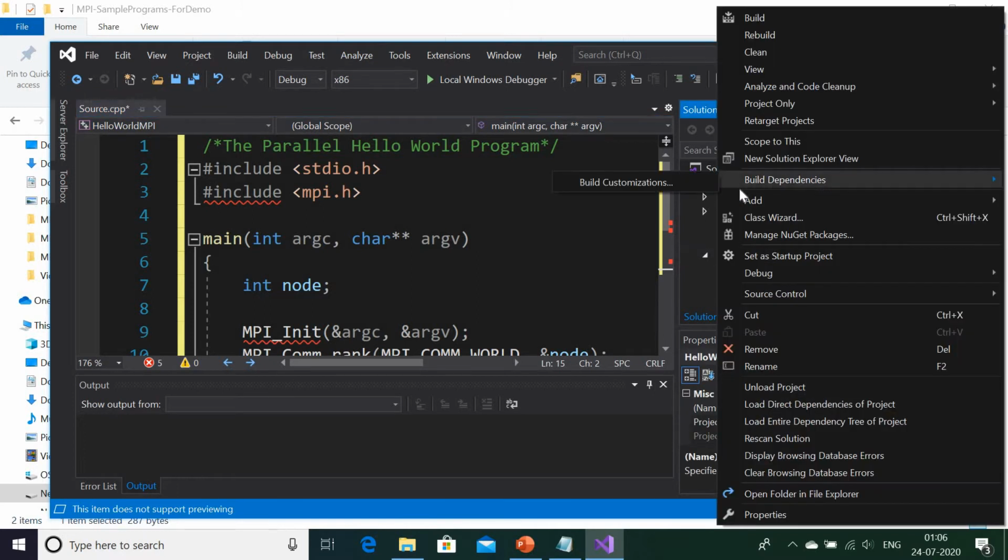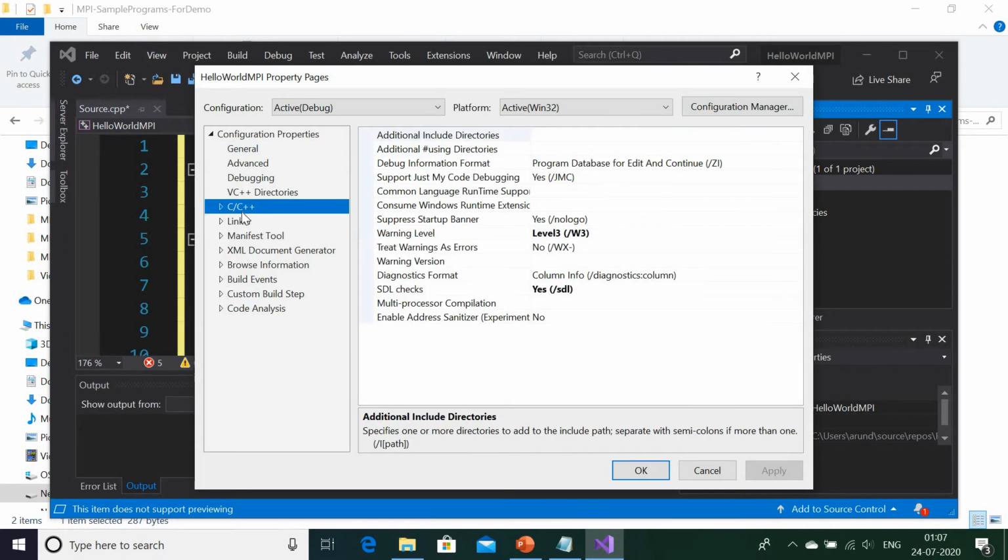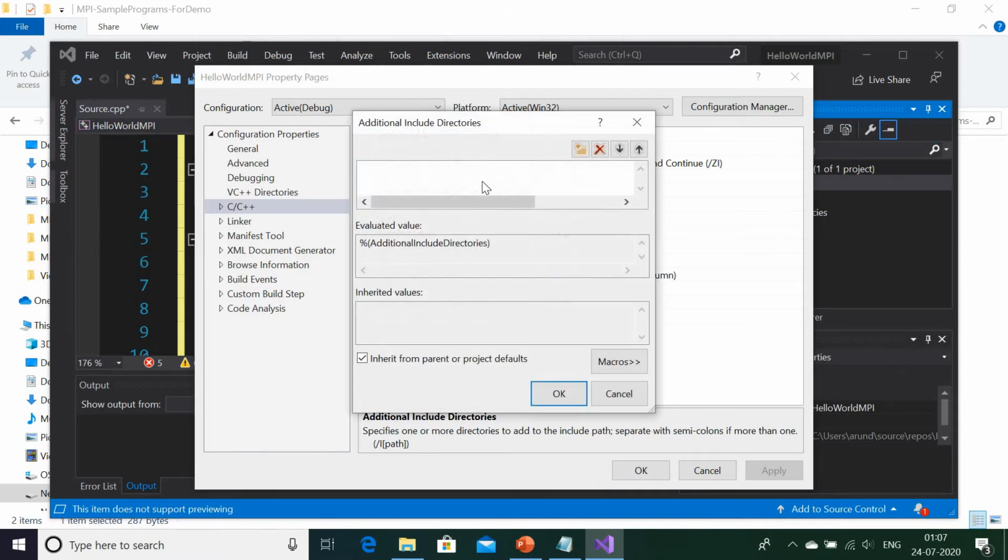Right click on your project, go to properties, then go to C++. Just be with me. Go to additional include directories. Here, edit it. From here you are going to give the path.